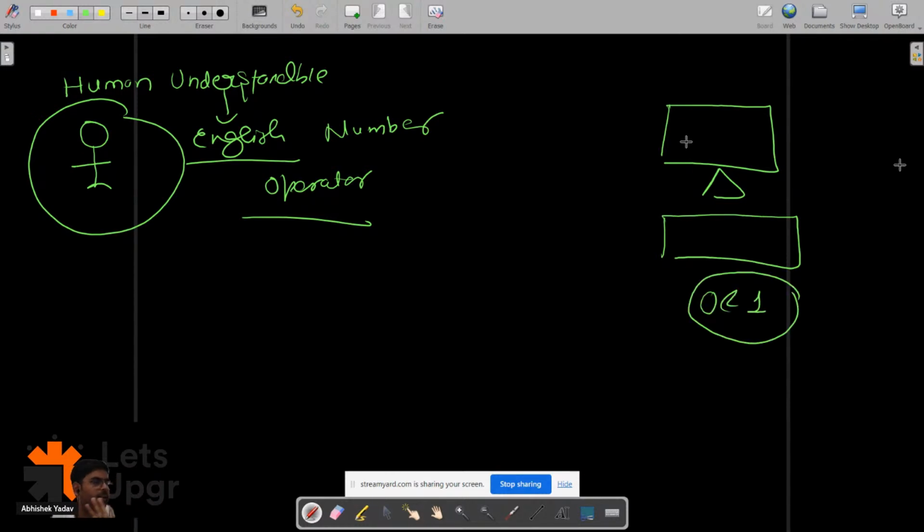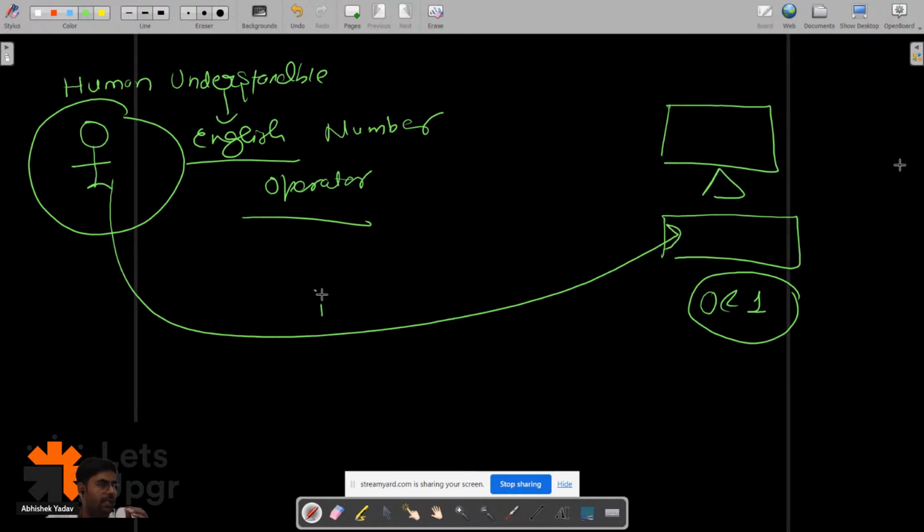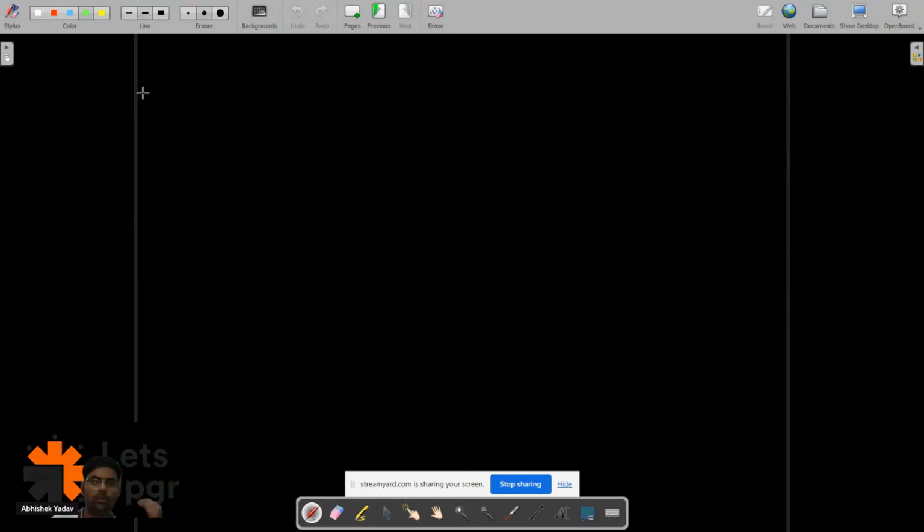If we are not doing anything, then our computer will not perform anything on its own. We have to instruct the computer, saying, hey, I want to do this task, and with the help of this task I want to achieve something. Let's take one example. You want to play a movie. So basically you open a software, let's assume you open VLC media player.